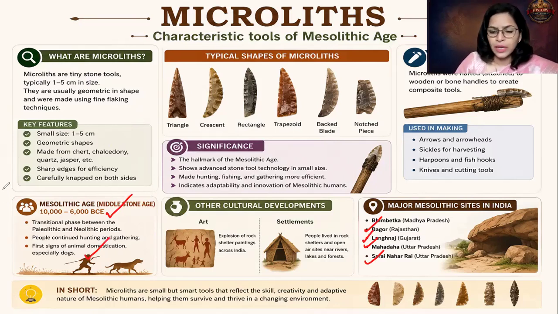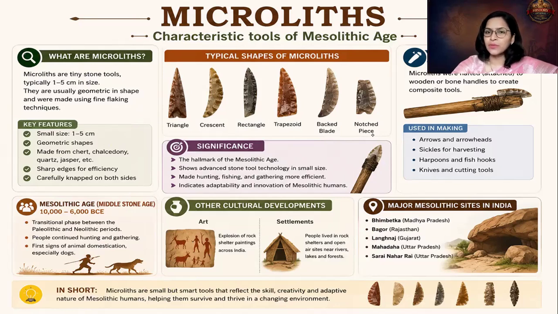Okay, let us move ahead. I hope these microlithic tools are pretty clear. If there is a question on this, you are in a position to write an answer. You can conclude this way: microliths are small, but they are smart tools. Why are they smart tools? Because they reflect the skill, creativity, and adaptive nature of Mesolithic humans, helping them to survive and thrive in a changing environment. In this manner, you can conclude the answer.